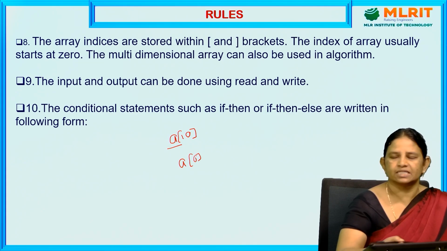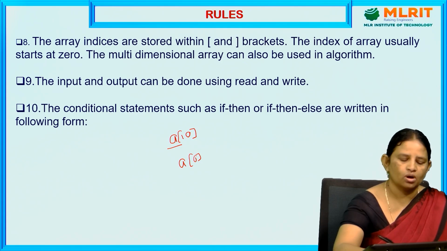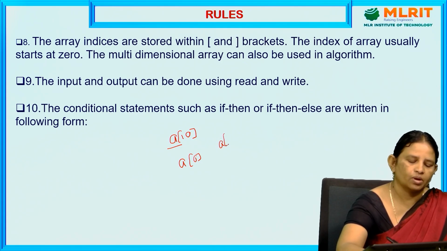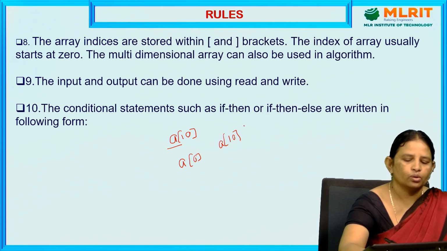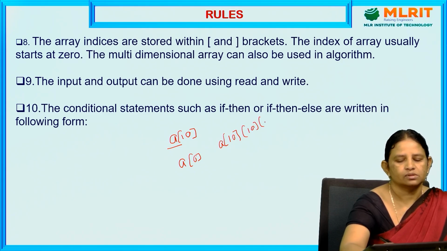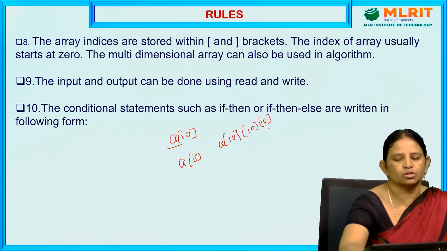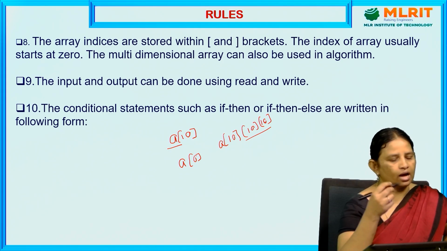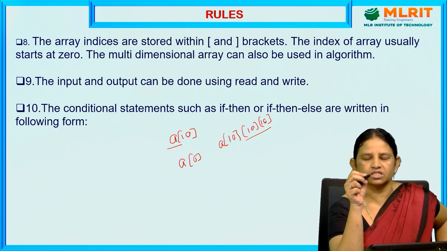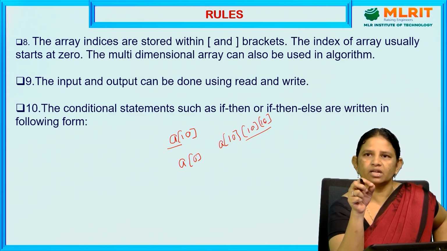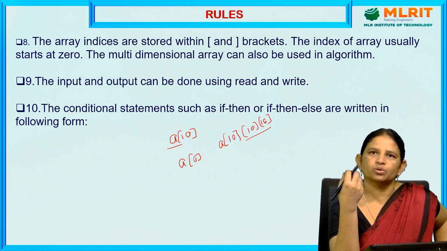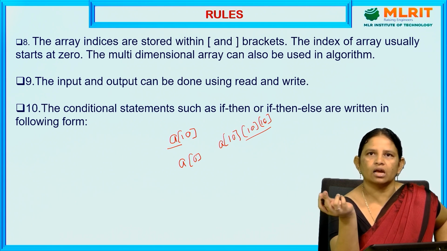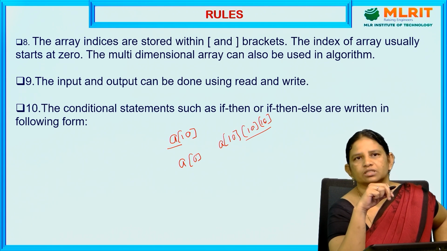We can use single dimensional arrays and also multi-dimensional arrays. Multi-dimensional means 2 or 3 dimensions. It is also supported in the pseudocode. Arrays can be used with the help of the square bracket. The array starting index is 0. We can use either a single dimensional array or a multi-dimensional array.